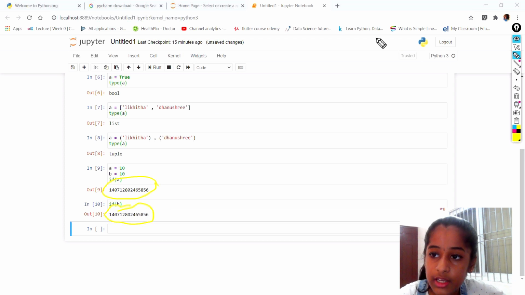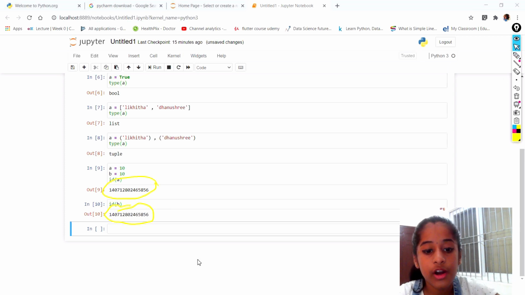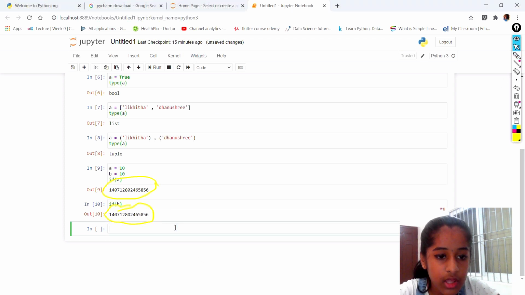But now let's take another example, with a large number. Let's say A is equal to 263, and B is also 263.